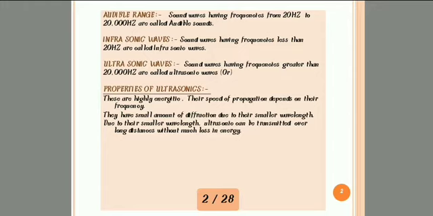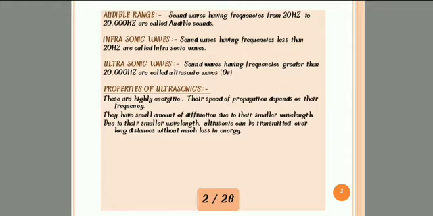Next, the ultrasonic waves definition. Sound waves having frequencies greater than 20,000 Hz are called ultrasonic waves. So this is the maximum frequency, greater than 20,000 Hz. The example of an ultrasonic wave is bats. Bat is a bird. Okay. How is a bat an example of ultrasonic waves? Let us see that.